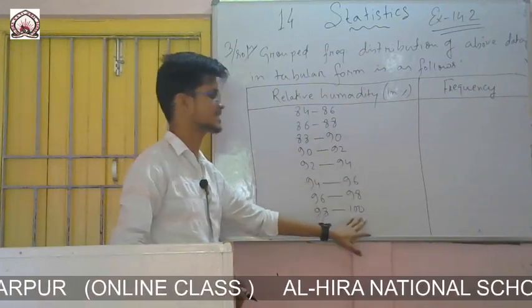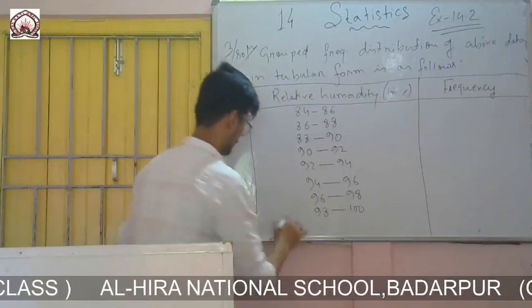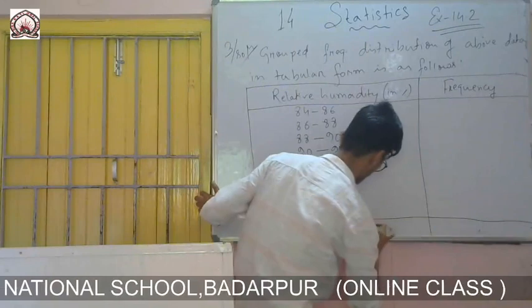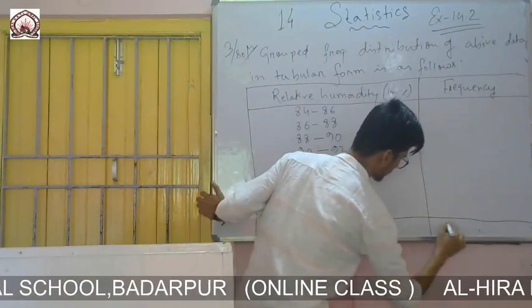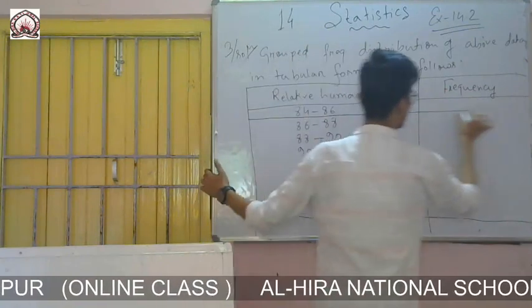You just see which is the highest value. Here it is 99.2, that means I have to go up to 100. And this column is for writing the total. Total I will write it here. Now you give the tally lines.